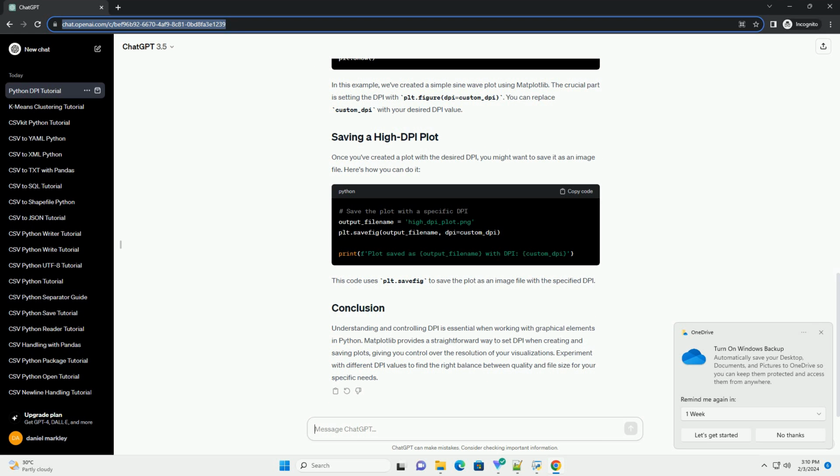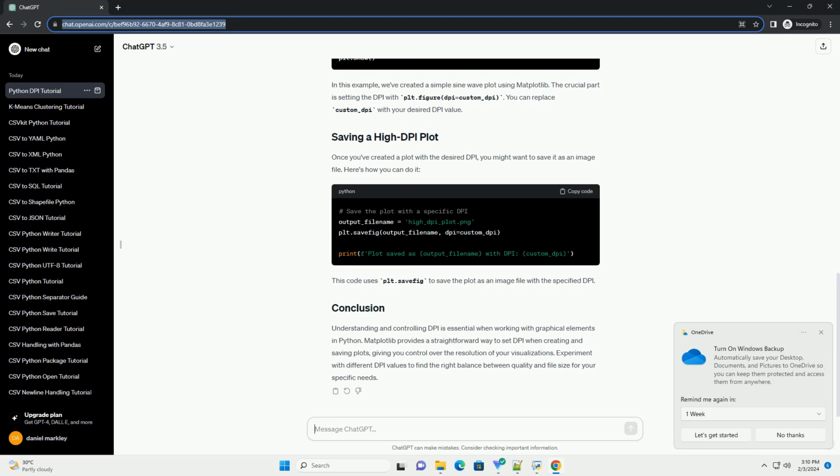Once you've created a plot with the desired DPI, you might want to save it as an image file. Here's how you can do it. This code uses plt.savefig to save the plot as an image file with the specified DPI.